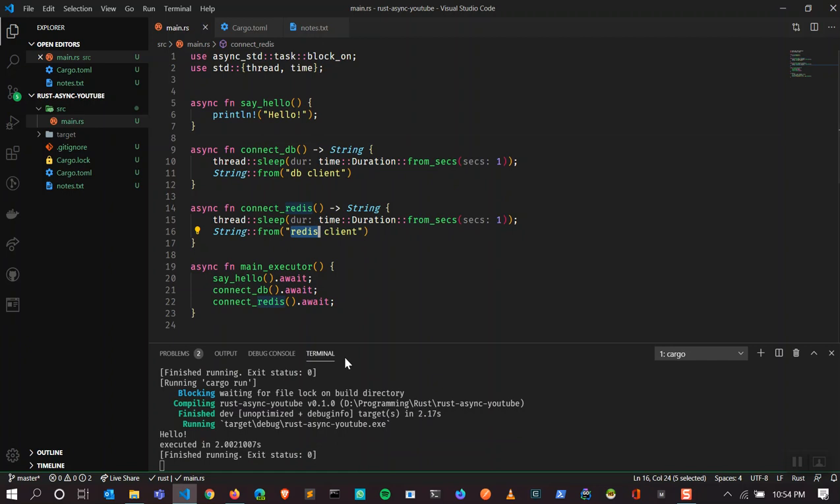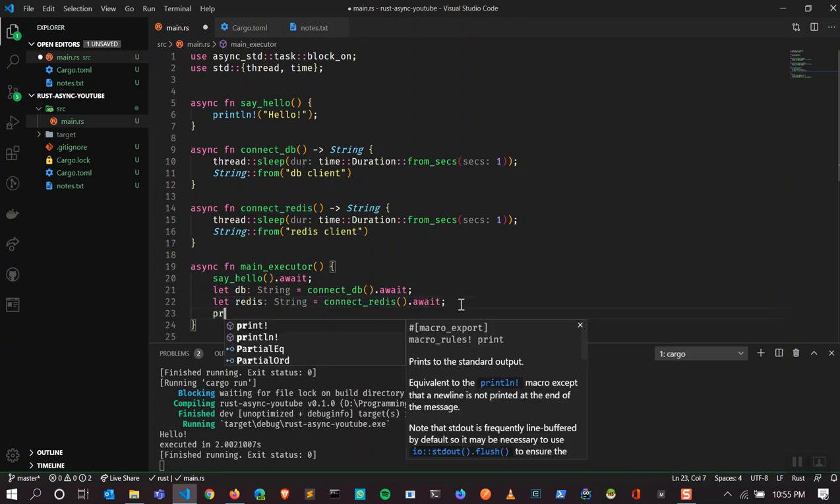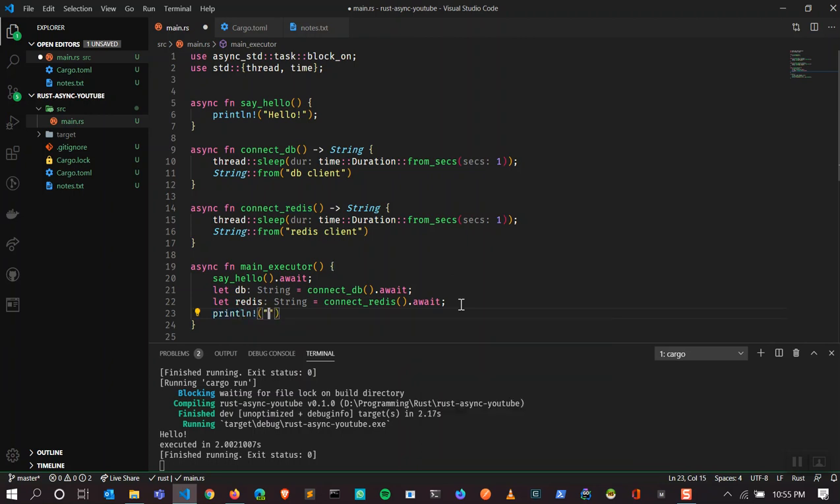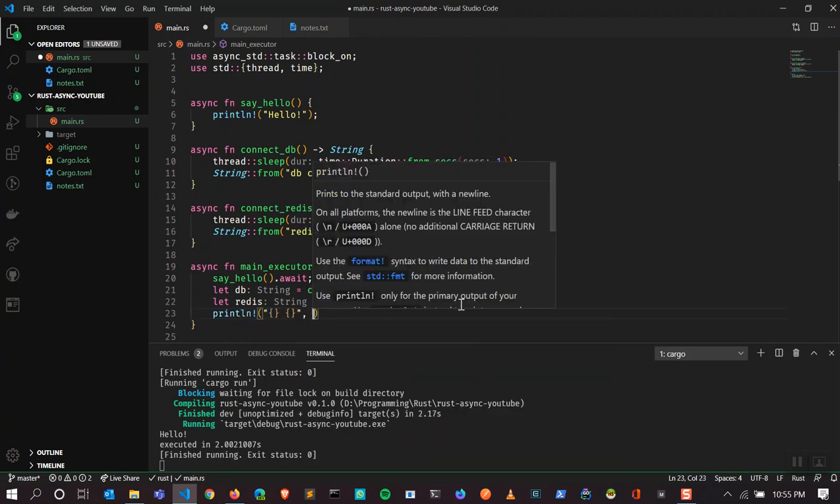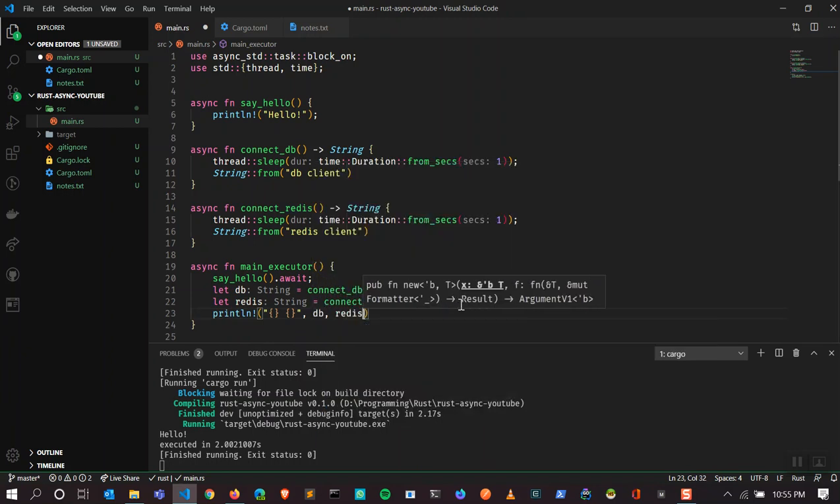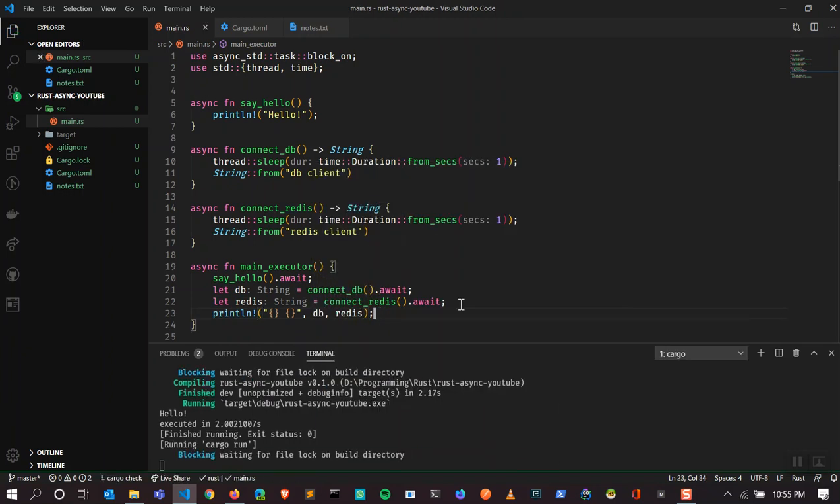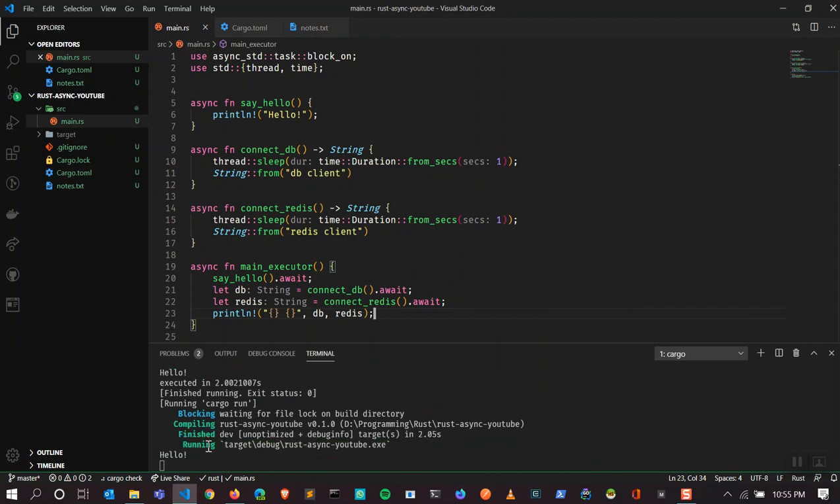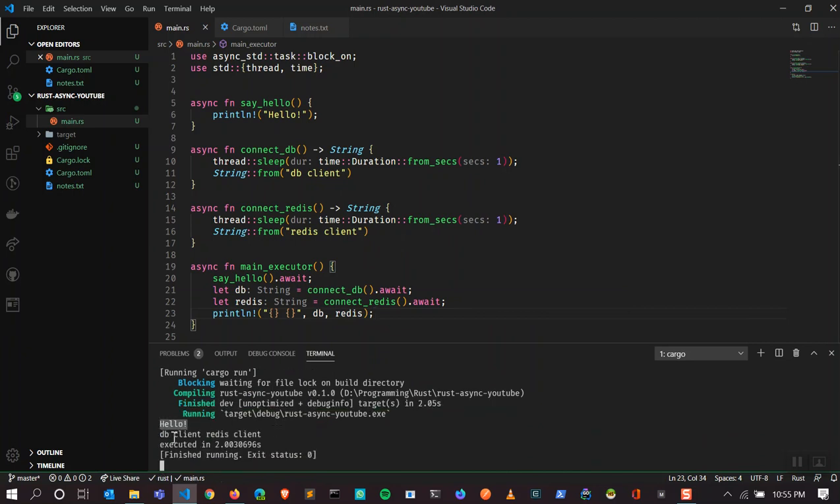We're not printing anything because we're not reading anything from these functions. Let's see db and let phrase. I'm going to print those two. Now let's see. So we have two things. It says hello and says db client, Redis client. So we have two clients. It takes about 2 seconds.